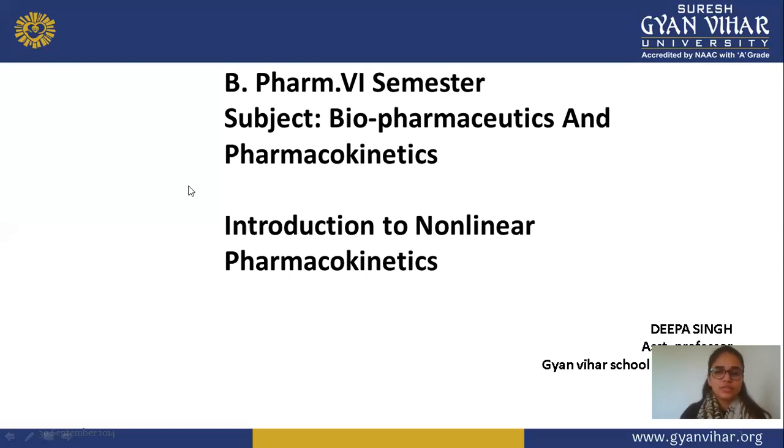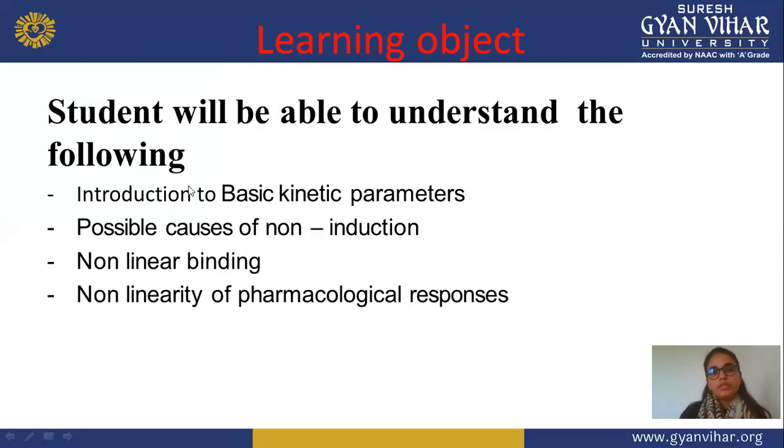Before starting this topic, we should know about some learning objectives of this lecture. First is the introduction to basic kinetic parameters, means what is non-linear pharmacokinetics and the basic kinetic parameters required for non-linearity. Next is possible causes of non-linearity, means what factors are responsible for non-linearity and the causes of these non-linear kinetics.